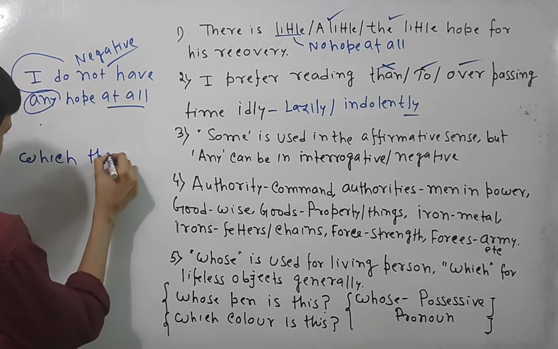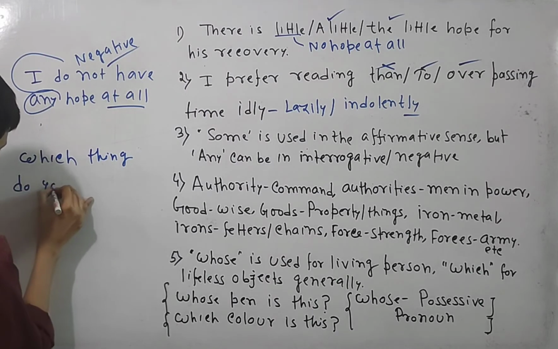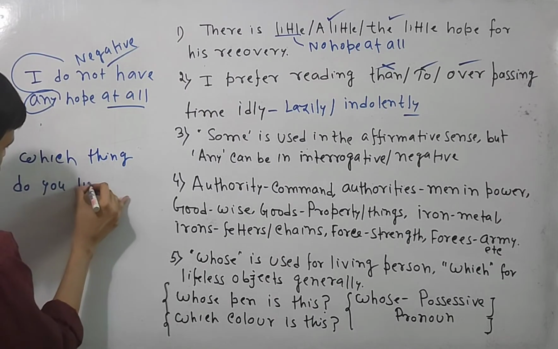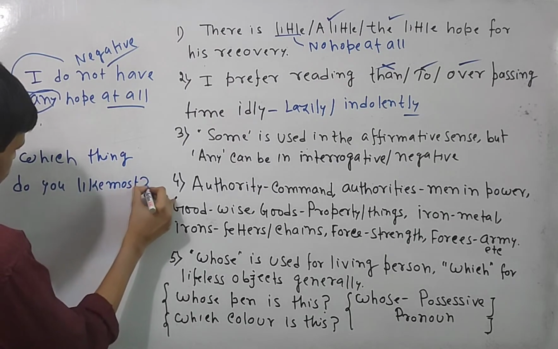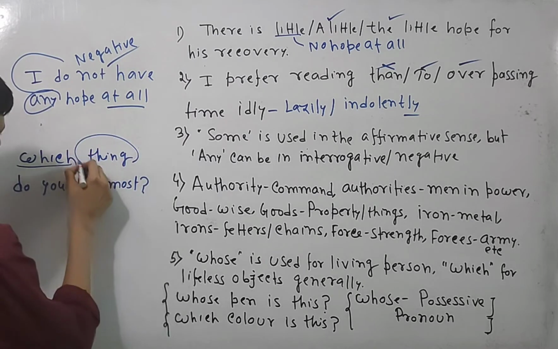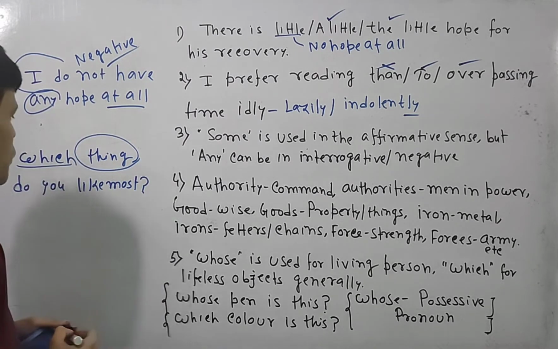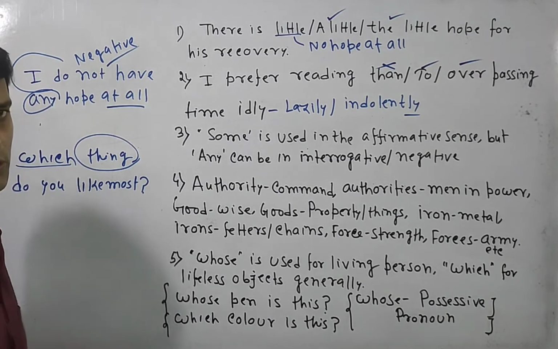Which thing do you like most? So here with which thing, we are going to indicate things. Which thing do you like most? So it indicates some kind of lifeless object.